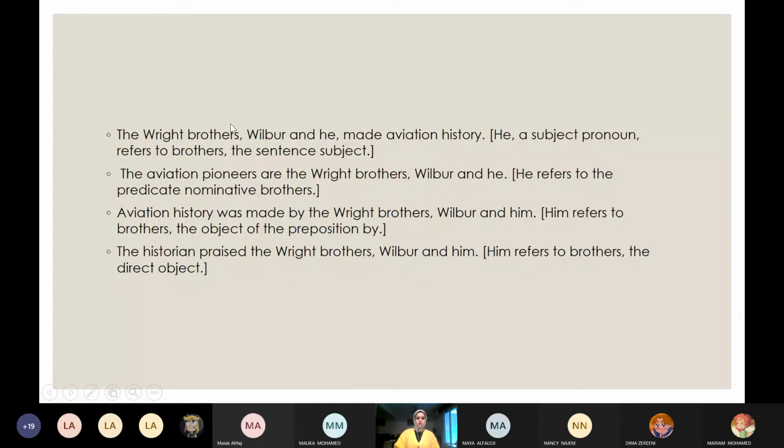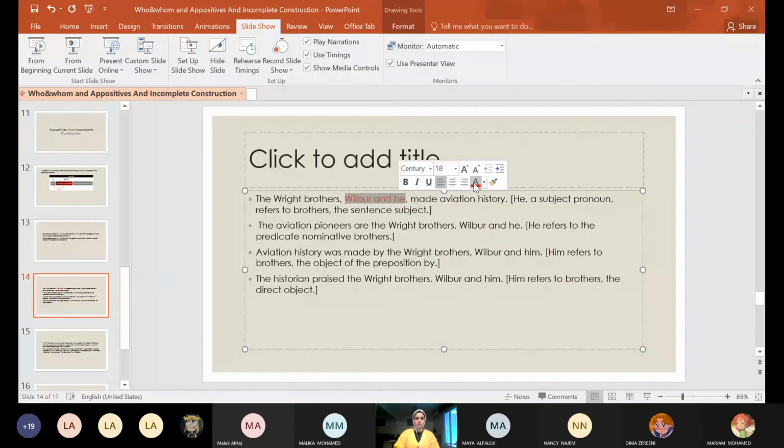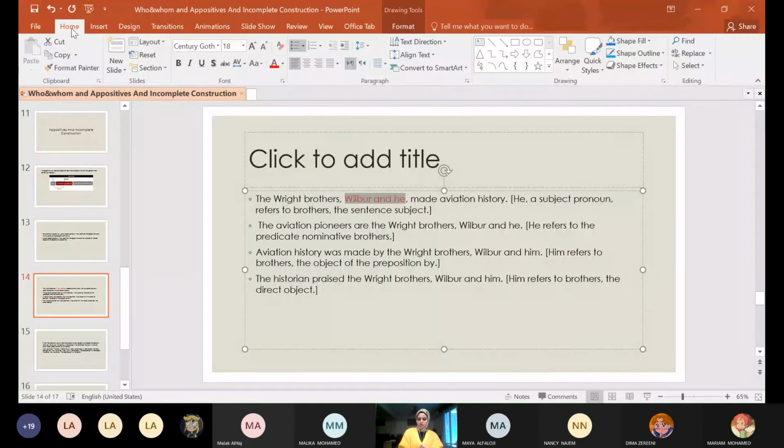Wait, let's make it up. So Wilbur and he underlined. Teacher, why are you lagging? Okay, so it's better to change it.